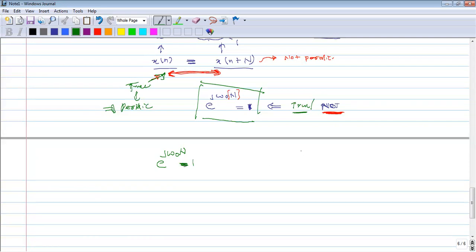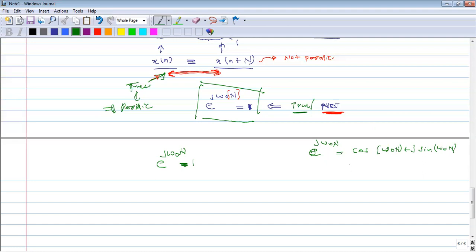You know that e to the power j omega naught n, using the Euler formula, we can write it in terms of cos and sine functions. So we have cos omega naught n plus j sine omega naught n. Okay, so we have these two values.